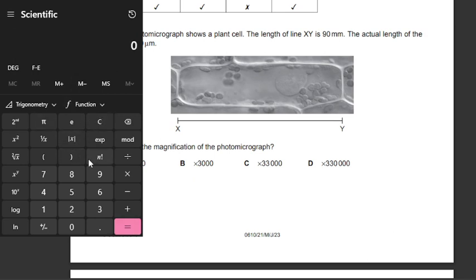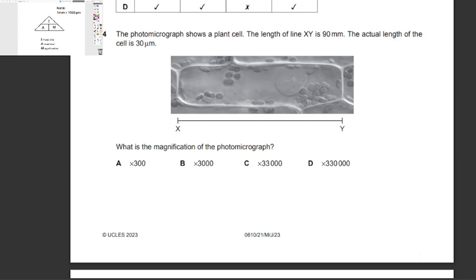So I'm going to take the image size, which is 90, and divide that by 0.03, which is the actual size, to get an answer of 3000. So the answer is going to be B.